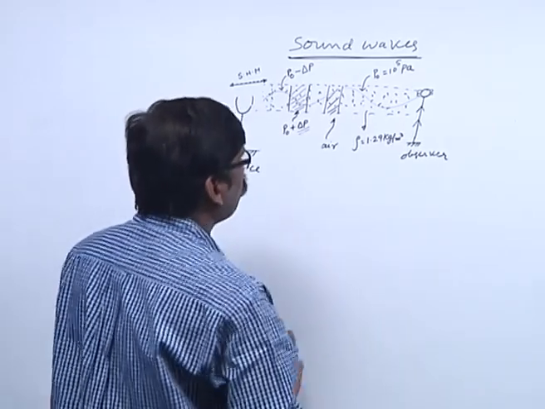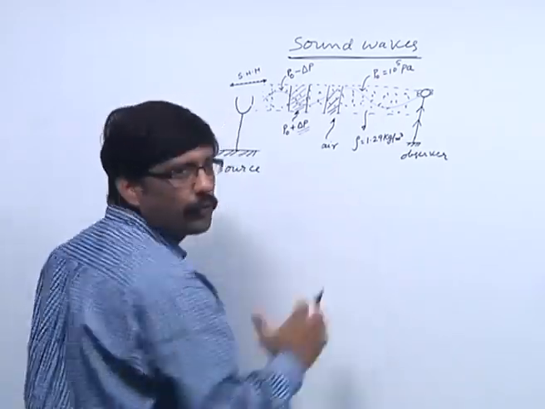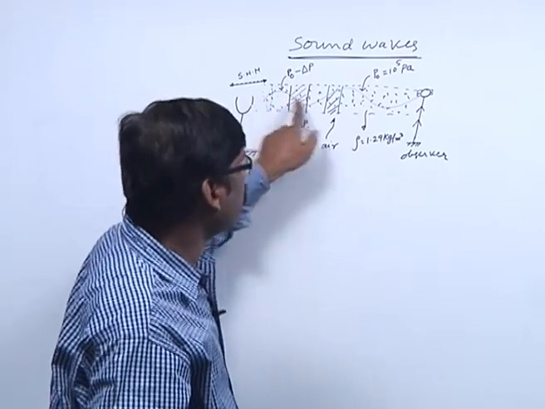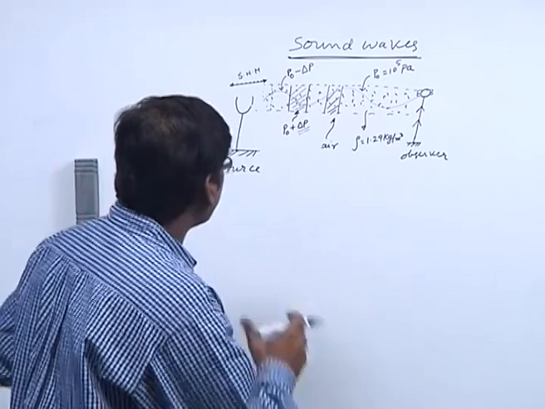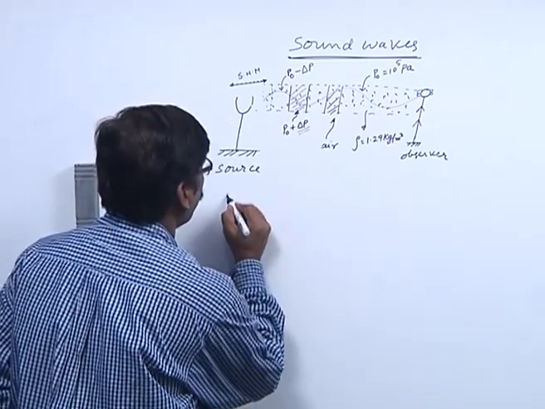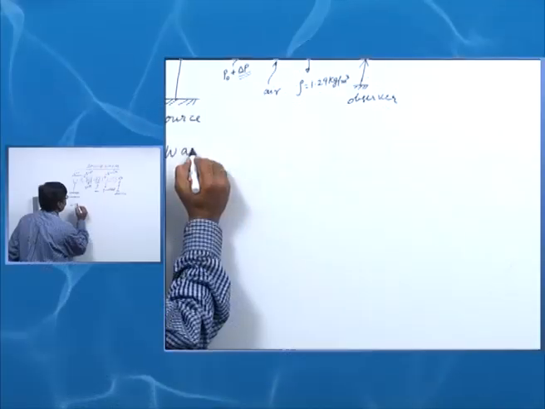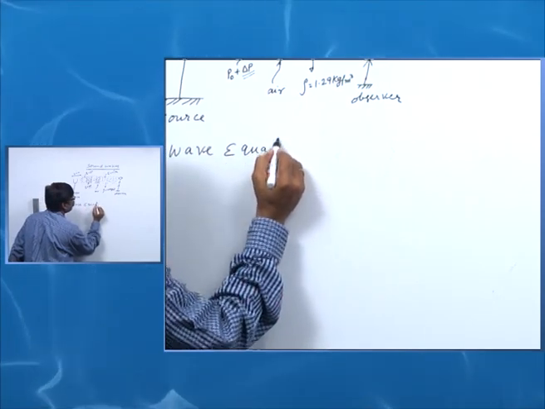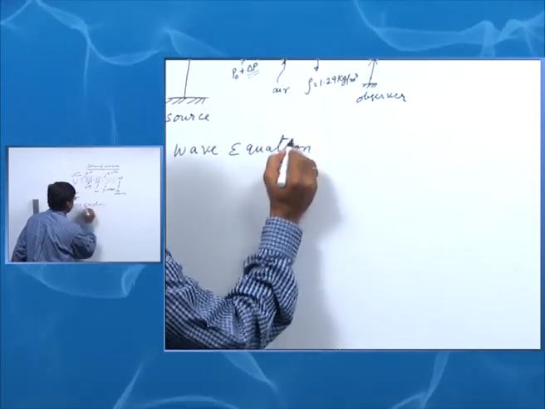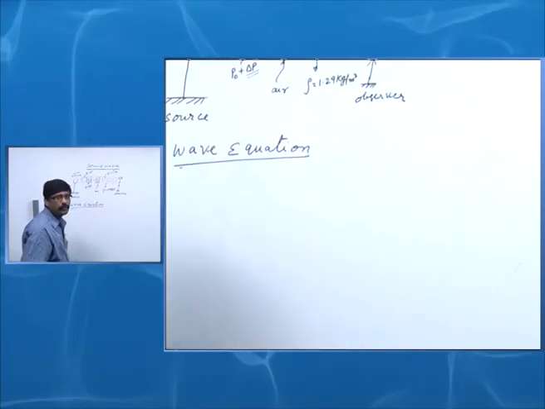So, fine. Now, we know with what velocity the disturbance travels through the medium. Next, we will go to wave equation. Okay. Fine.